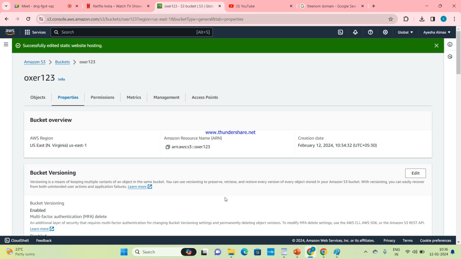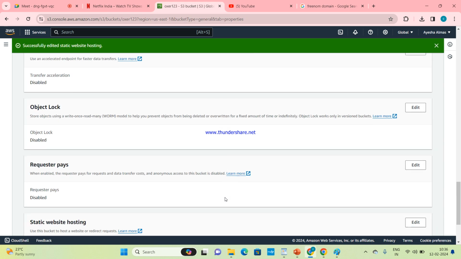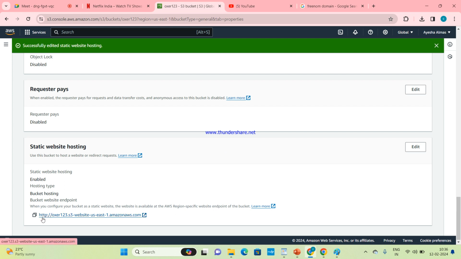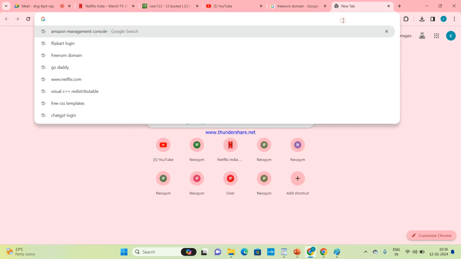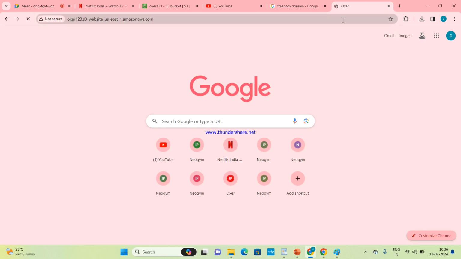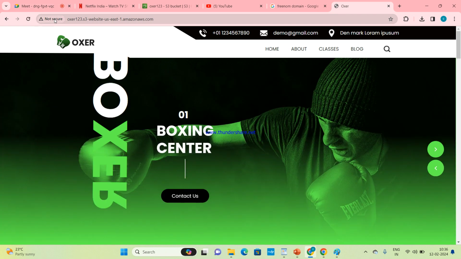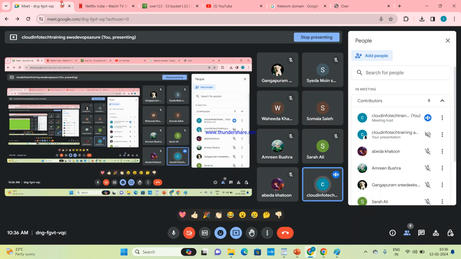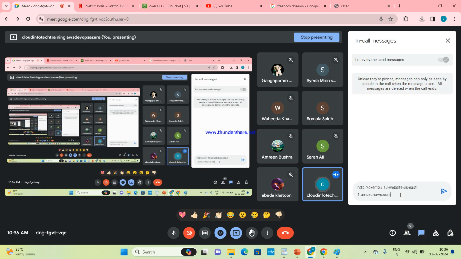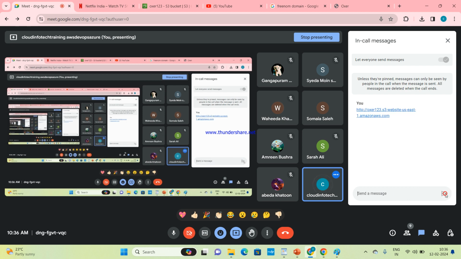So when we enable it, it will generate a URL, right? This is the URL, HTTP. Copy and browse. It's not secure. Why? Because it's HTTP. So now I'm giving you all this URL, copy and browse.